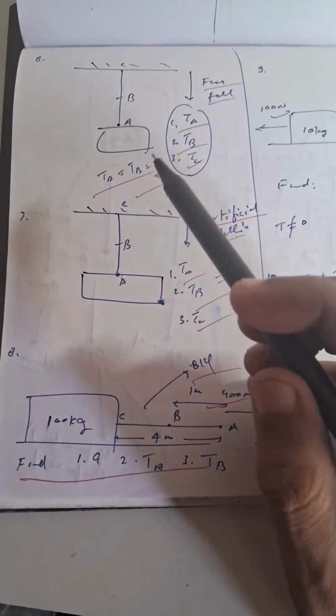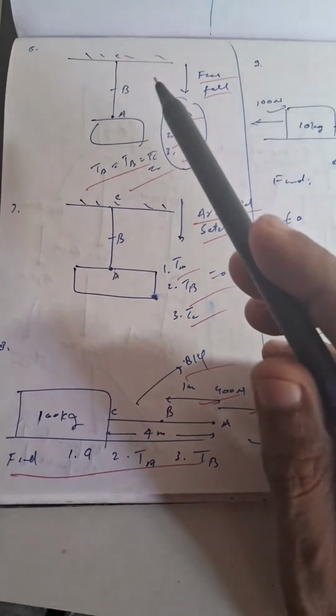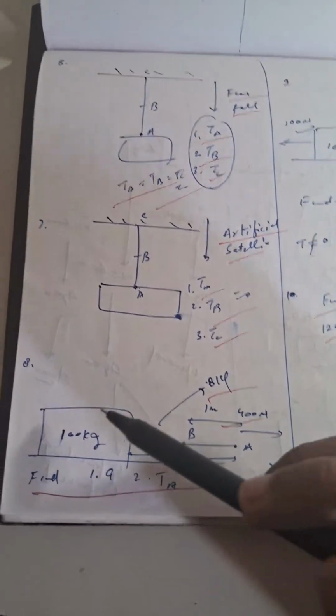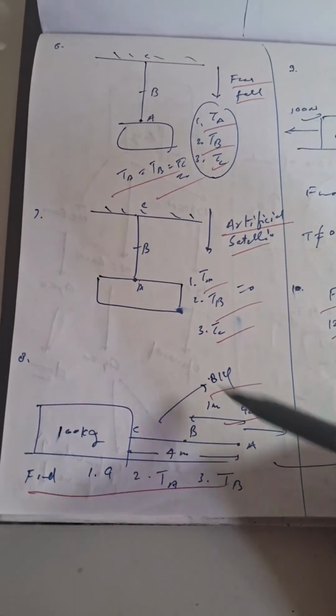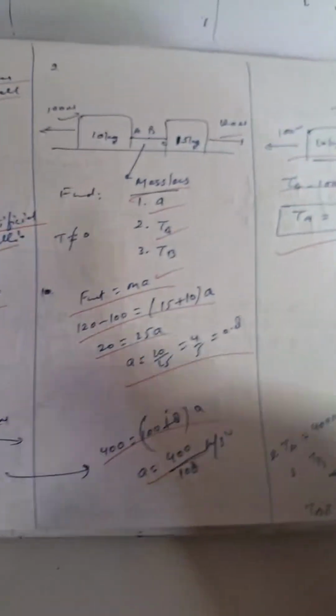Then we have another problem based on free fall of a system and calculation of tension, artificial satellites bed system. Then we have a block string problem in which force is applied, and we need to calculate various terms like acceleration, tension at point A, tension at point B.